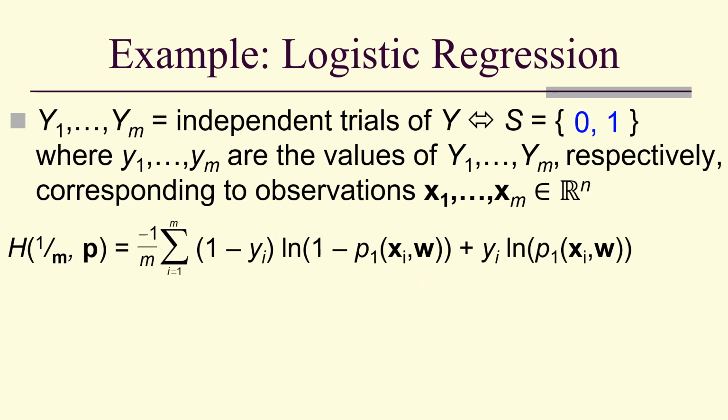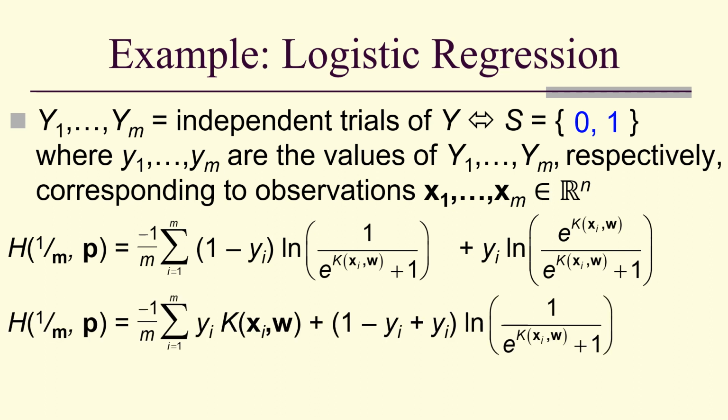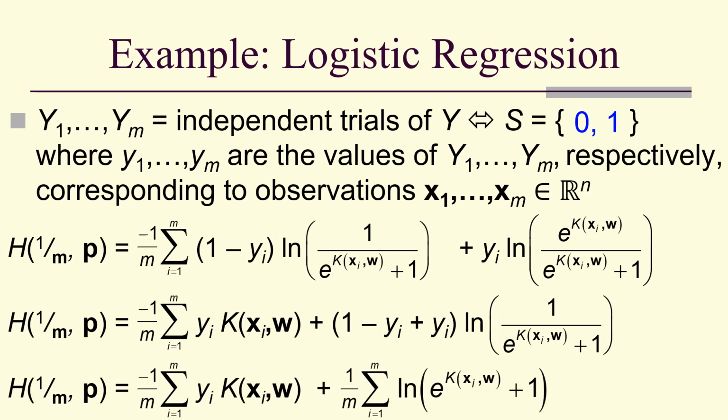So let's notice that we could substitute the Gibbs forms, which would look like that. And notice that in the second term we have the natural log of e to the k of x_i comma w, so I'm going to take that logarithm and put it out front. That leaves me with 1 minus y plus y as coefficients of this log of 1 over e to the k(x_i, w) plus 1. And we have a negative 1 over m out front. So when I bring that through into two sums, it will look like this, and I use the property of the logarithm to cancel the negative that came in and get a plus there.